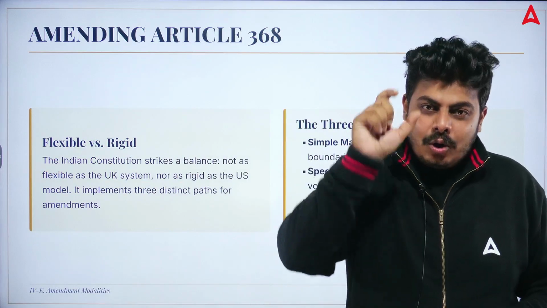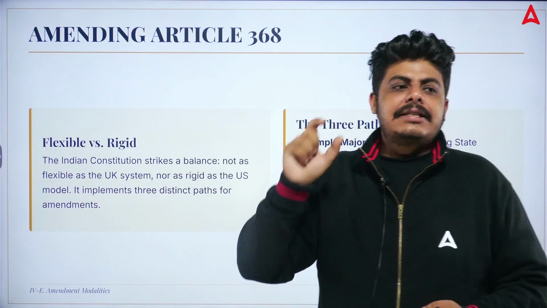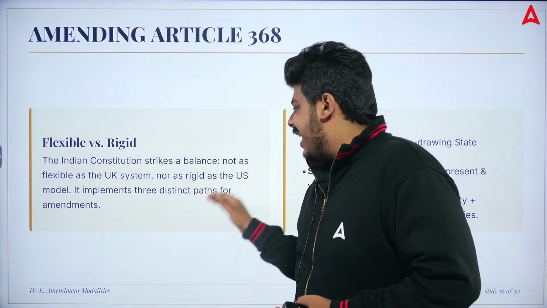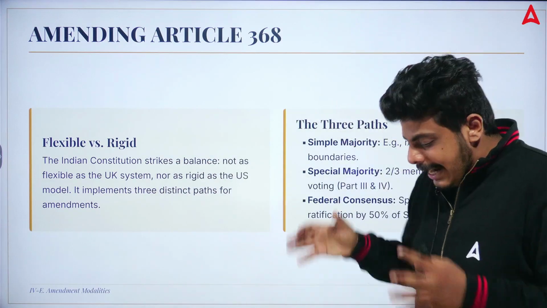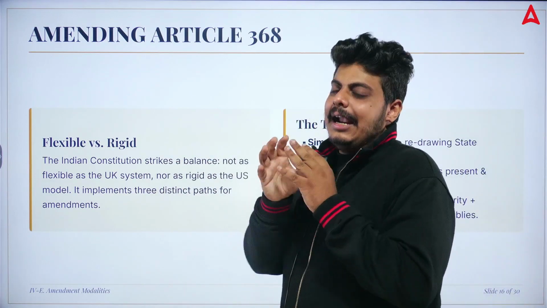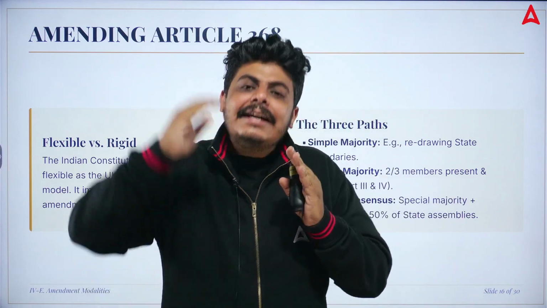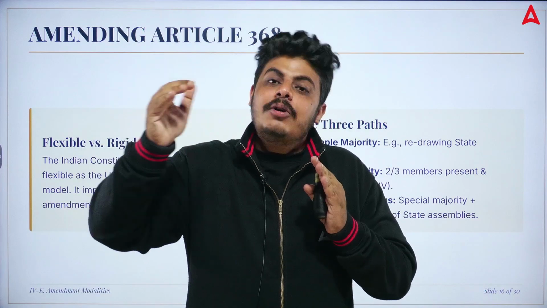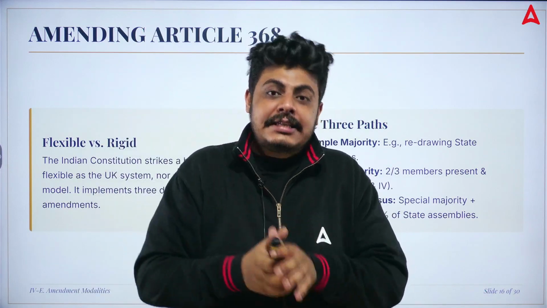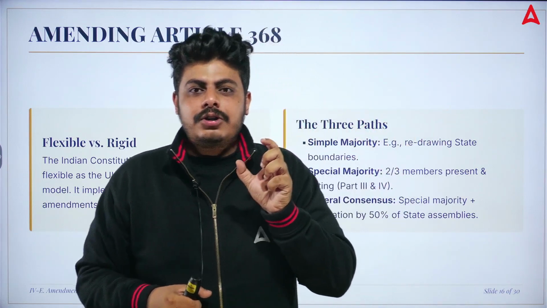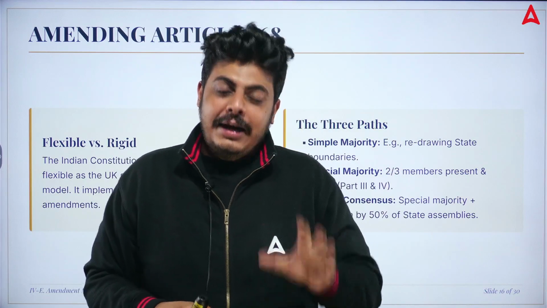The Indian Constitution strikes a balance, not as flexible as the UK system, not as rigid as the US model. It is somewhere in the middle. Our framers wanted that if things need to be changed from time to time, we can change certain things, but keeping in mind that the basic structure of the Indian Constitution should not be amended.